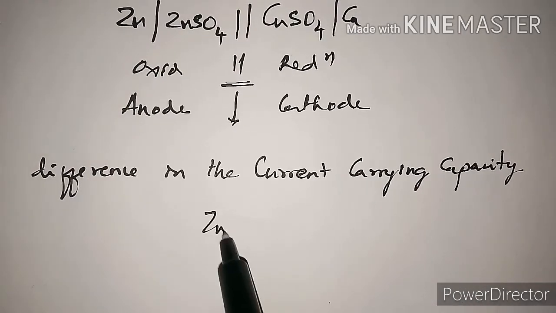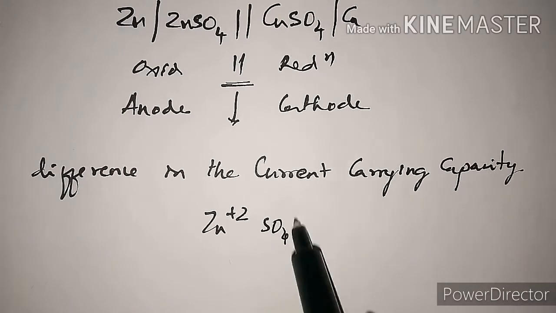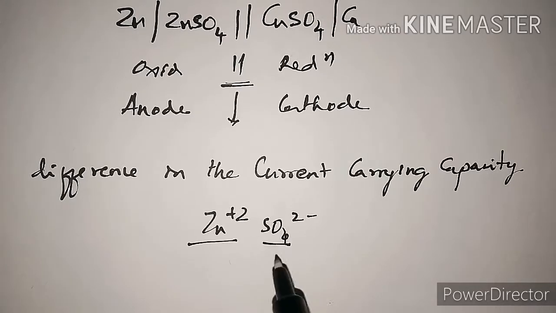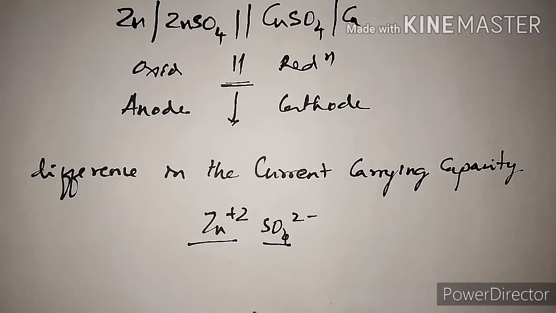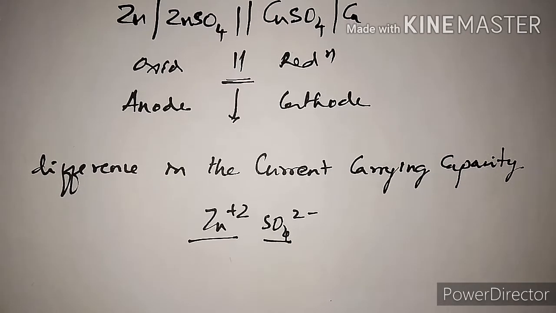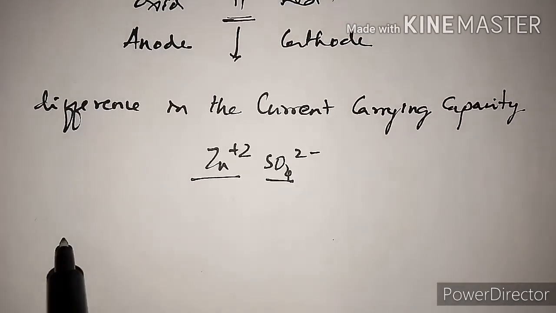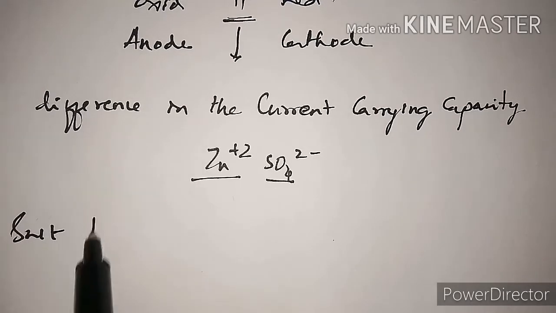Here we have zinc 2 plus and sulfate, which have different transport numbers, so the contributions from each individual ion are different.